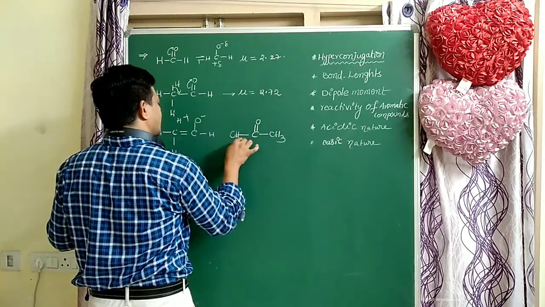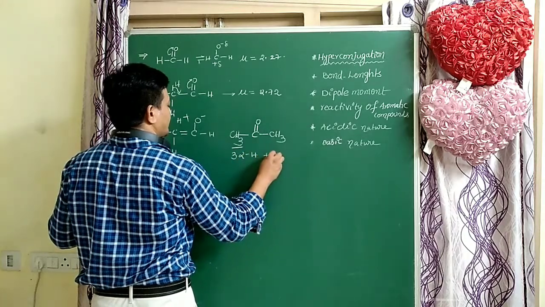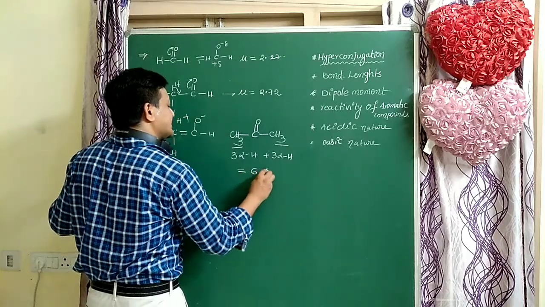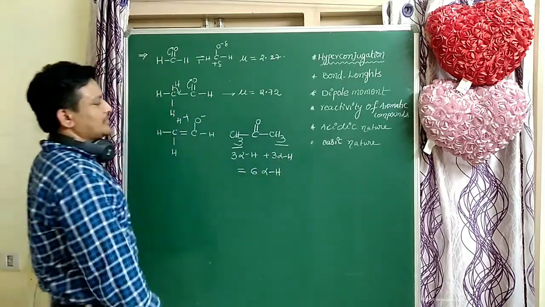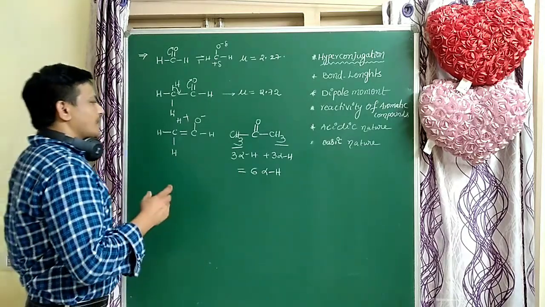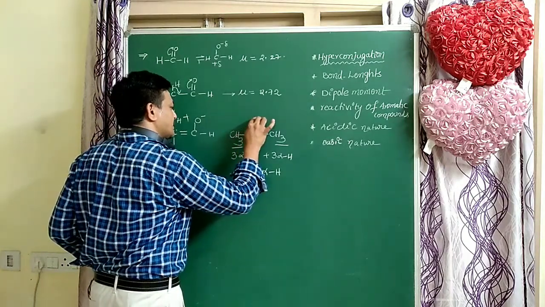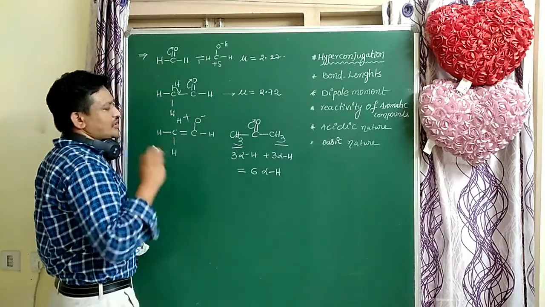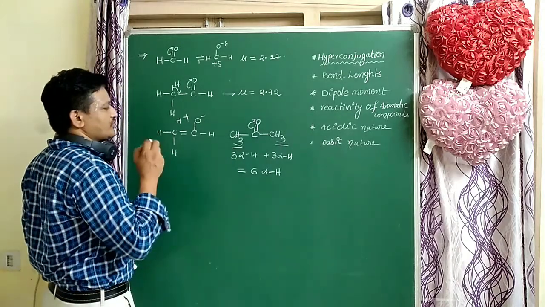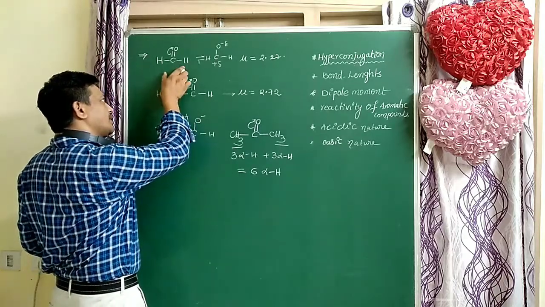How many hyperconjugations are there here? Three alpha hydrogens on one side, and overall 6 alpha hydrogens. How many alpha hydrogens, students? Six alpha hydrogens. That is very important. So as hyperconjugations increase, the charge separation takes place more easily, and with more charge separation there is more dipole moment. Acetone has more dipole moment than acetaldehyde, and acetaldehyde has more dipole moment than formaldehyde.